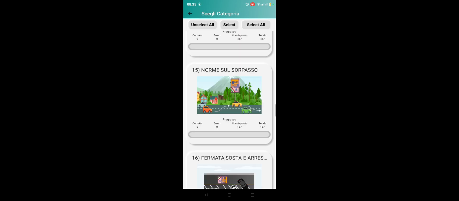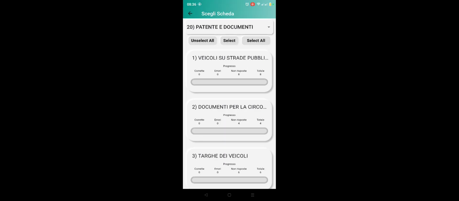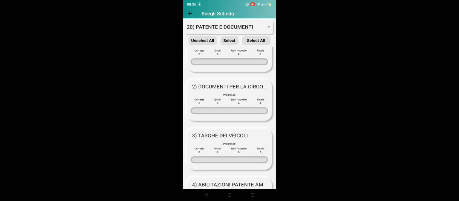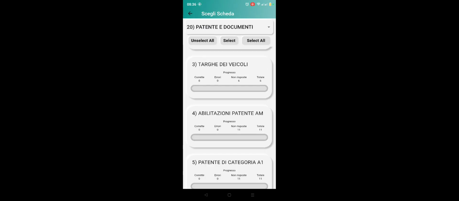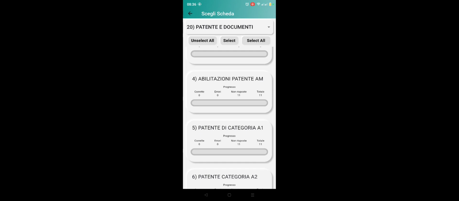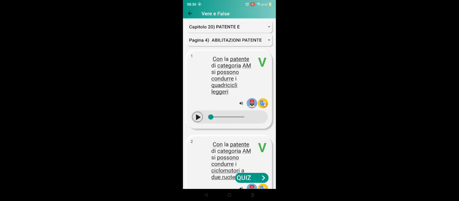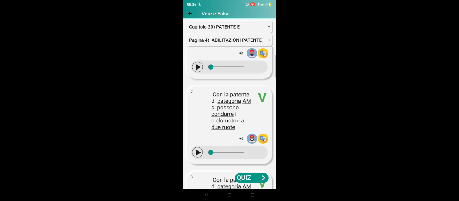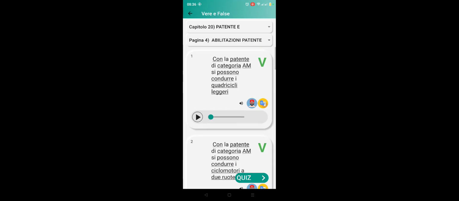This is our application. Just come here, argomenti. You go to documentazione. Look for Patente e documentazione, then check documenti per la circolazione, abilitazione Patente AM. So you just enter here. This is Patente AM. You can see all the questions of Patente AM, the one we just did now, okay?